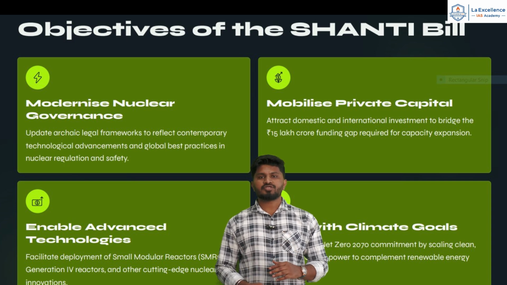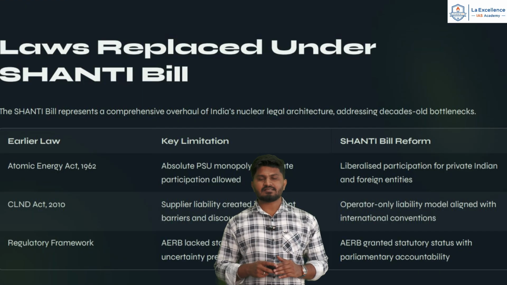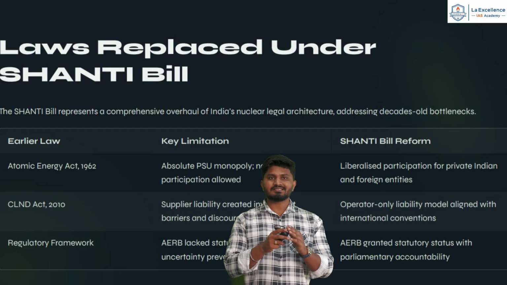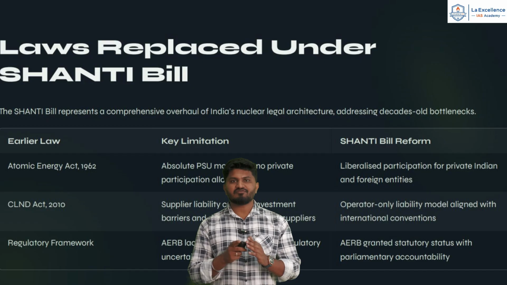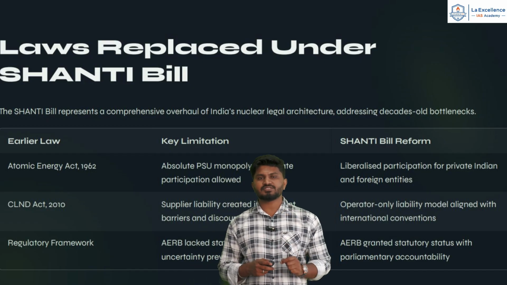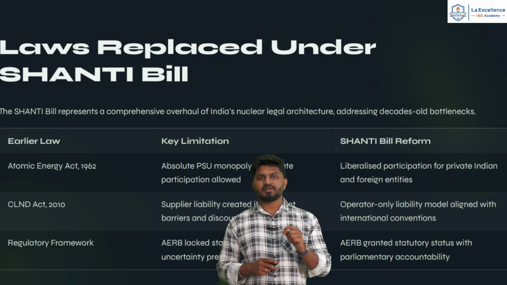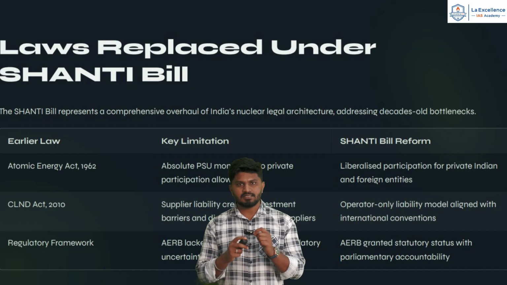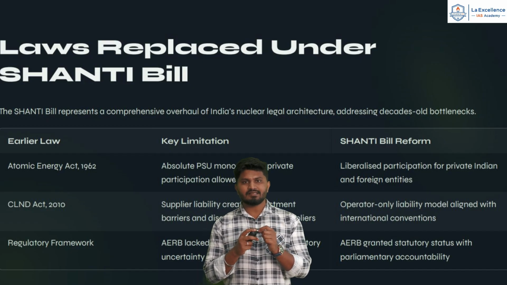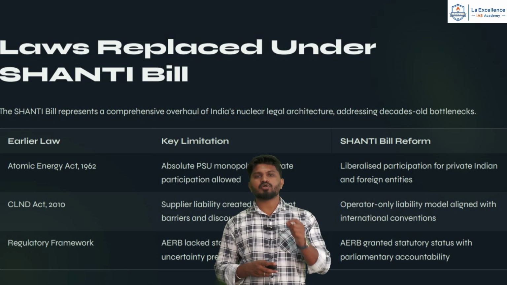Okay, now which laws are going to be replaced by this Shanti bill? First is the Atomic Energy Act, second is the CLND Act, then regulatory frameworks. So there will be these three changes. First we will discuss the Atomic Energy Act. The key limitation of this act was the absolute PSU monopoly, that is NPCIL's complete monopoly, and no private entity or private participation was allowed. But the Shanti bill liberalizes the participation for private Indian as well as foreign entities, so that there will be more private participation and more investment.